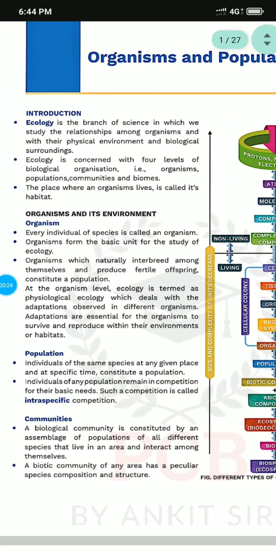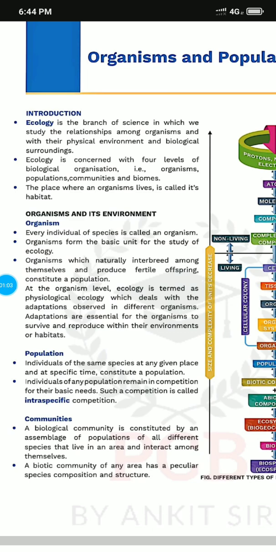What is the introduction? Ecology is the branch of science which is the study of the relationship between any organism and its environment. मेरे environment से जो connection और relationship है उसकी study या उसकी branch of science को हम लोग ecology कहते हैं. Ecology has four levels: organism level, population level, community level, biome level. And the place where an organism lives is called its habitat.